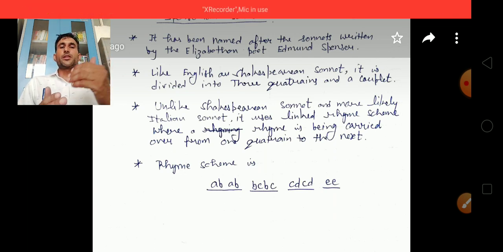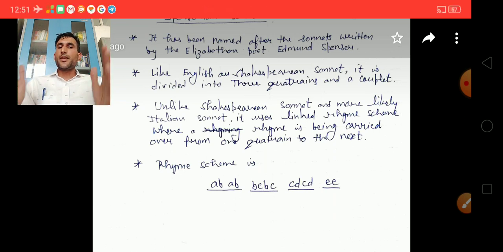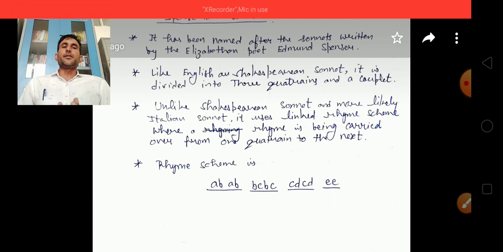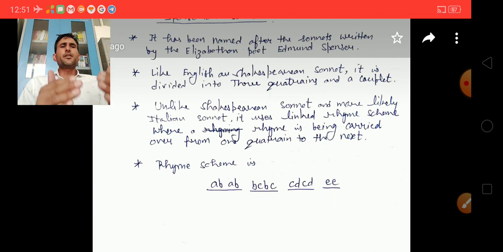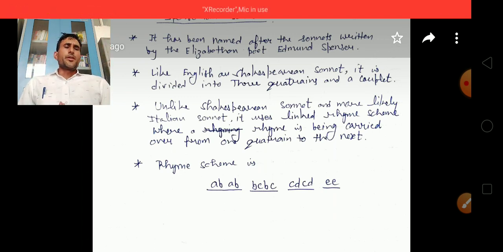The rhyme scheme of the Spenserian sonnet is AB, AB, BC, BC, CD, CD, and the concluding couplet is EE. That is AB, AB first quatrain, BC, BC second quatrain, CD, CD third quatrain. See the linked rhyme scheme: the rhyme B is carried over to the second quatrain, and the rhyme C is carried over to the third quatrain. So Spenser used a linked rhyme scheme. This is the Spenserian sonnet developed by Edmund Spenser.